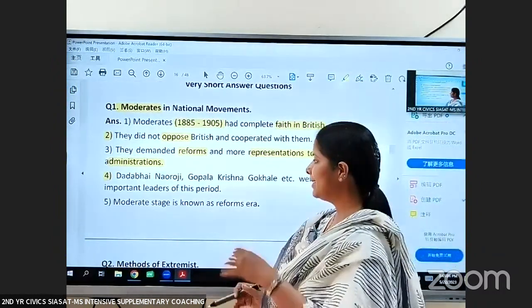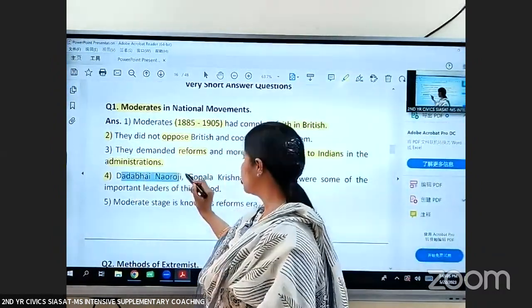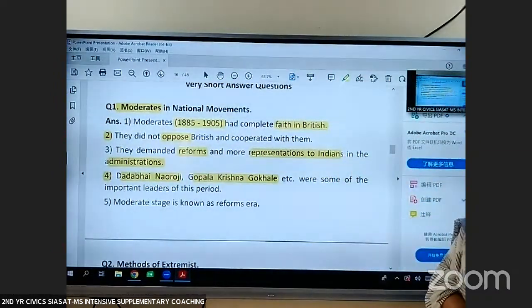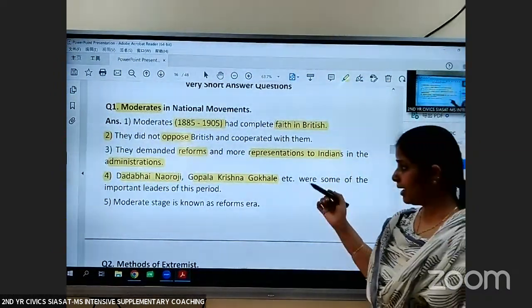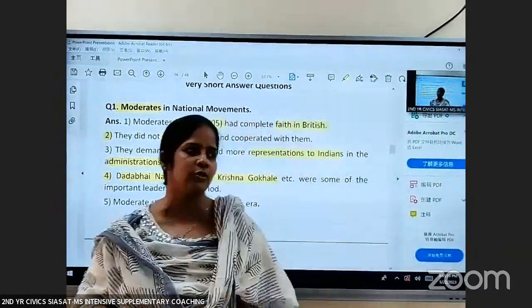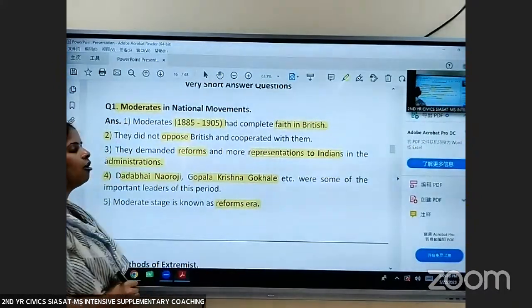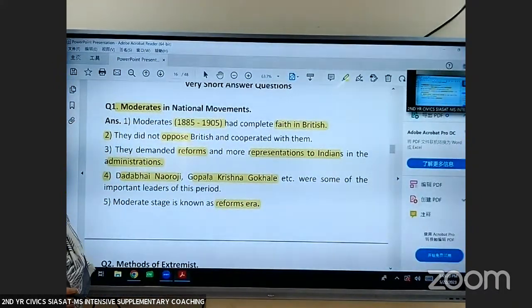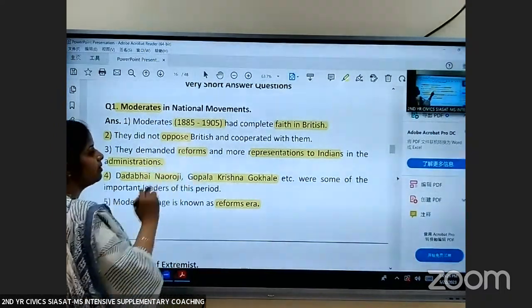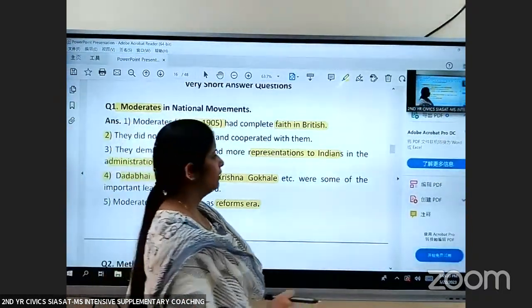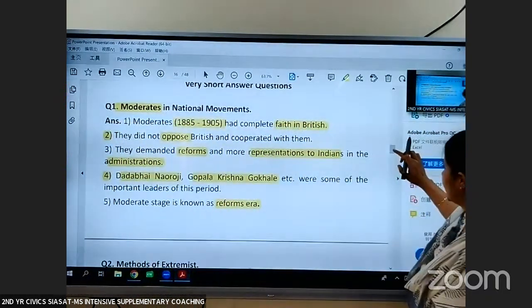So who were the important leaders? Dadabhai Naoroji, Gopal Krishna Gokhale were some of the important leaders. As many reforms were made during this period, we call this moderate stage as reforms era. It is also called as reforms era because many reforms were made in the administration. Okay, am I clear with this? Let us move to the next topic.